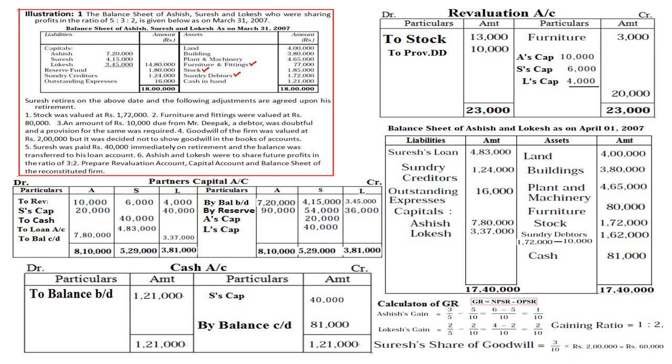So bear in mind, gaining ratio is mandatory if NPSR is given. If NPSR is not given, then it is not required, and if a specific gaining ratio is given, then also it is not required. So please bear in mind these situations. I hope I made you understand.